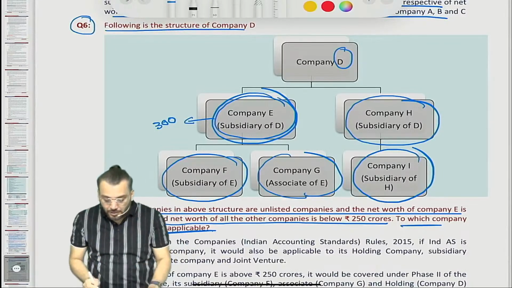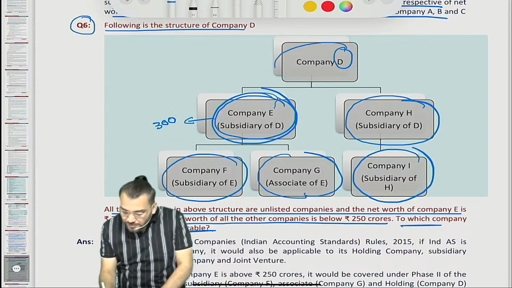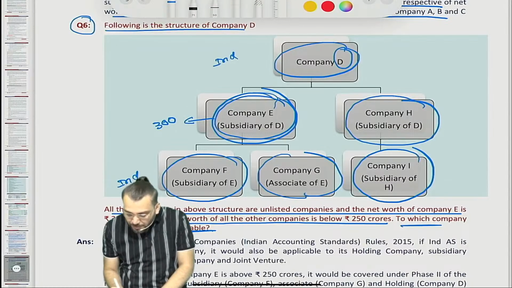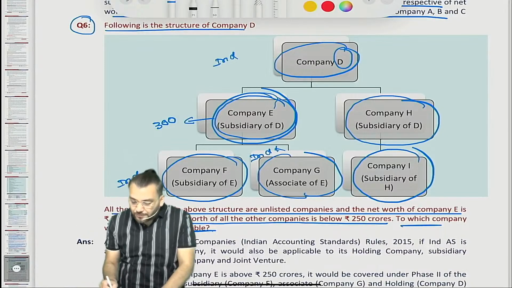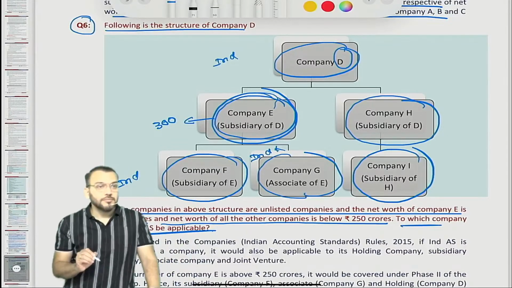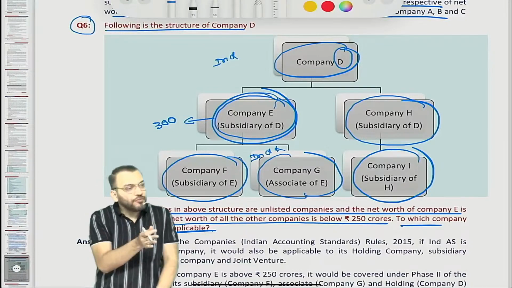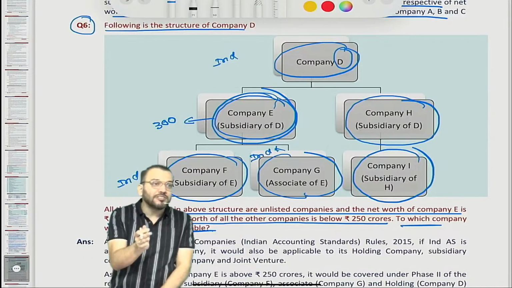So Ind AS is applicable to the parent company, and to this one also, and to this one also. It means no doubt about company D, no doubt about company F, no doubt about company G. Ind AS will be applicable from phase 2, that is from 1st April 2017.